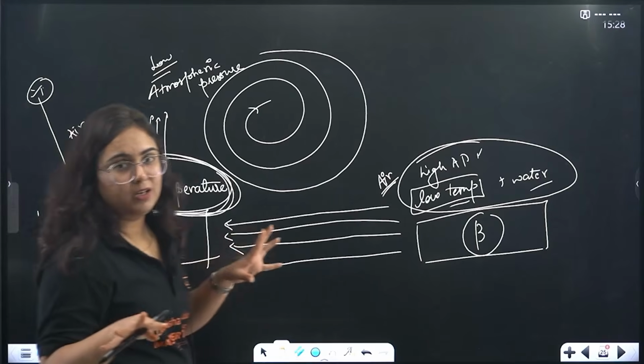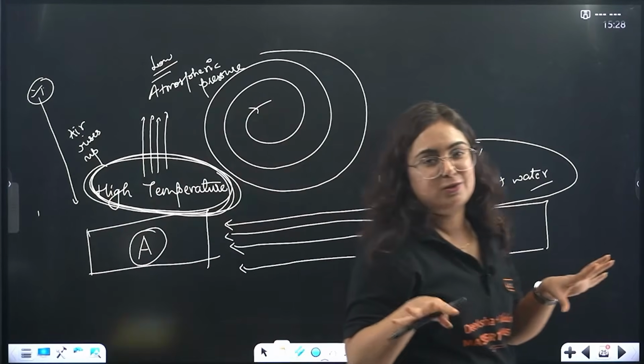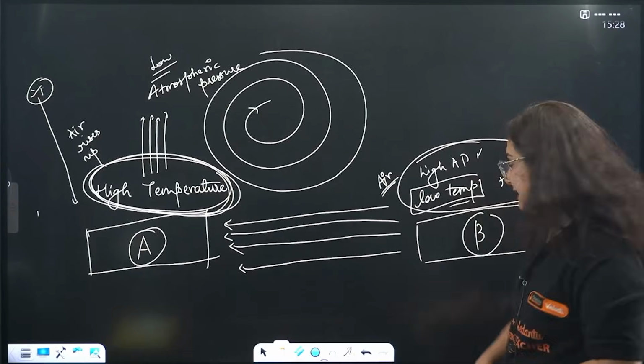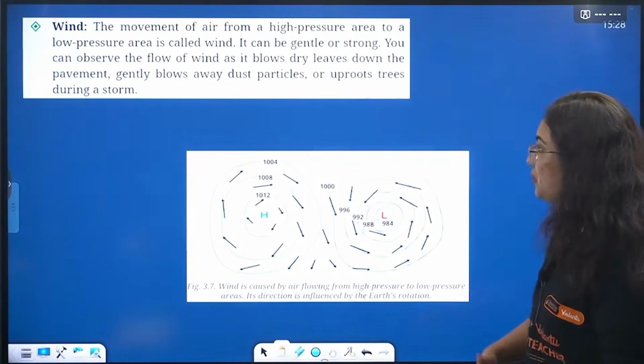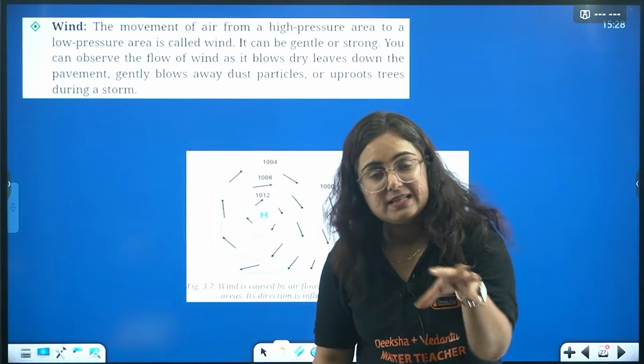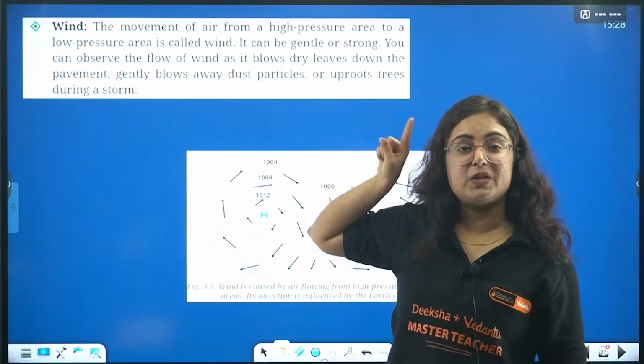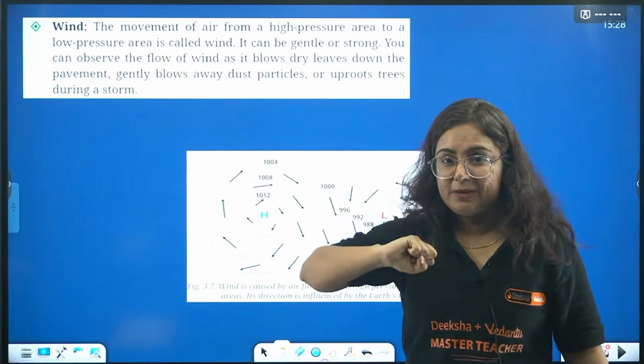I hope I did justice to this topic because I want each of my students to understand this. Okay? You might be feeling that, ma'am, you're making it more difficult, but beta, these are the concepts we have to understand because our next element is wind. What is the next element here?